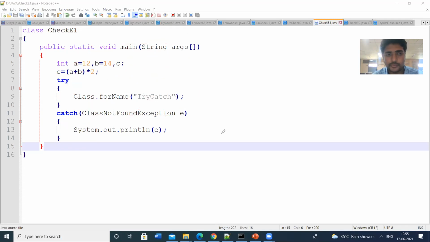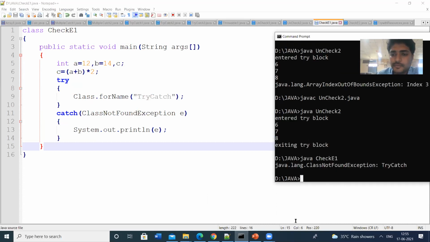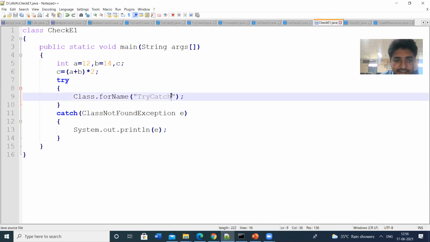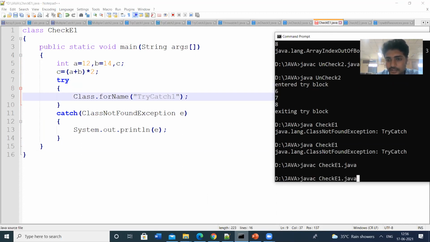So let us see this output. CheckEven. So this is the exception: ClassNotFoundException. Here the class name is TryCatch. So let us make this TryCatch1. TryCatch1 class is already present. Let us see the output. So compile the program. Javac CheckEven.